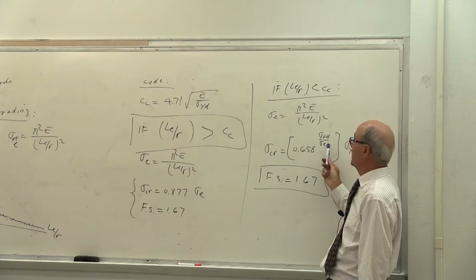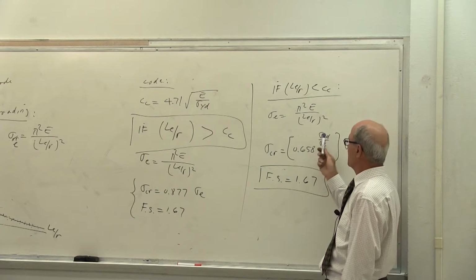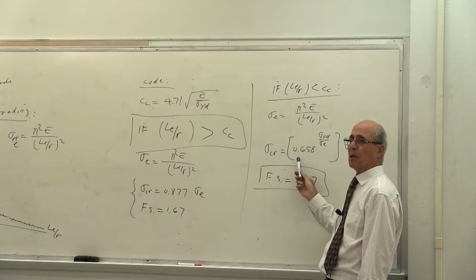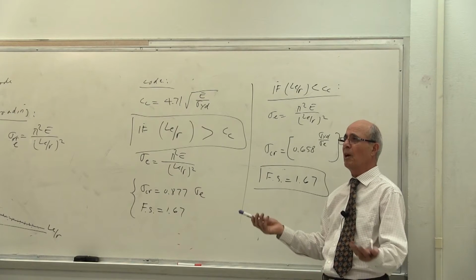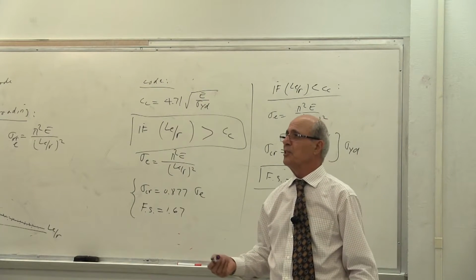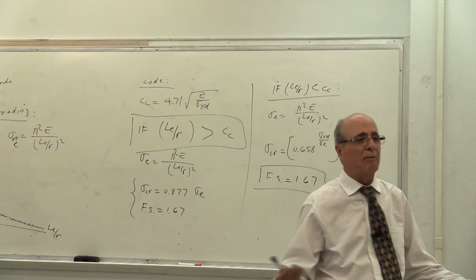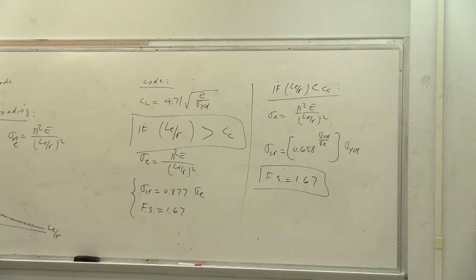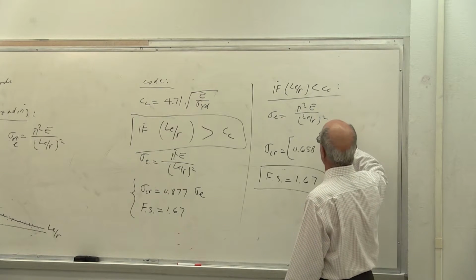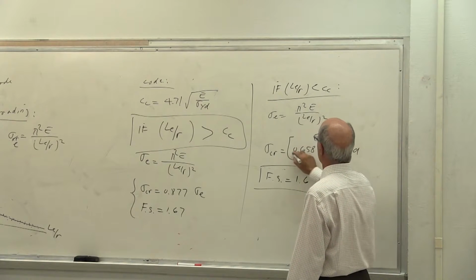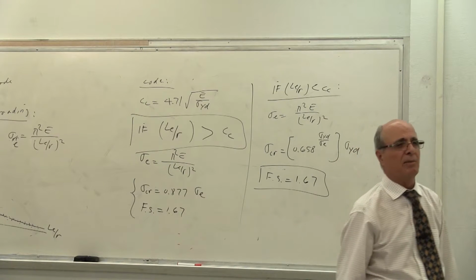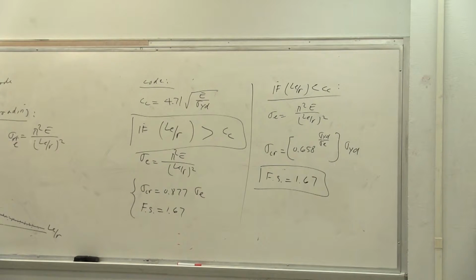If sigma Euler is 1/2 of sigma yield, this becomes 2. Yes or no? This becomes 0.6 to the power of 2, which is how much? It is 0.36. You see, you're only using 36% of sigma yield because you are afraid of the buckling. If sigma E becomes closer to sigma yield, this becomes 1, so you are using 66% of the sigma yield for now. Everybody see that? That depends on that value, correct?